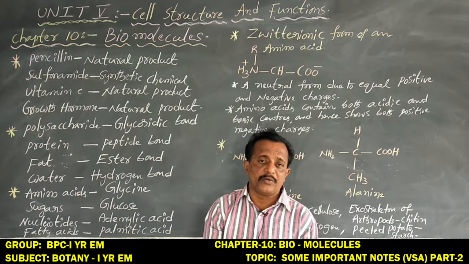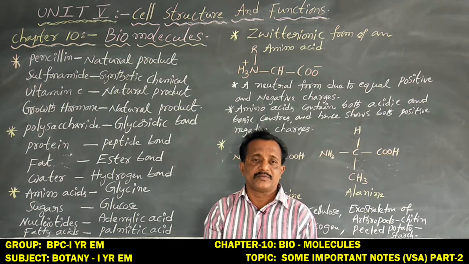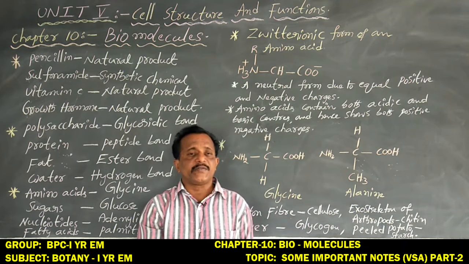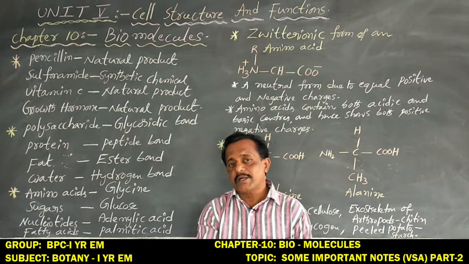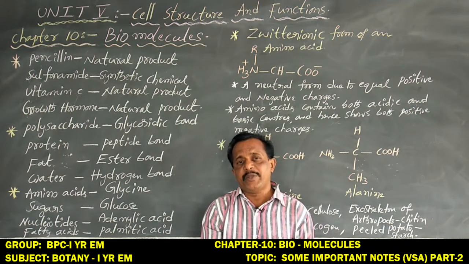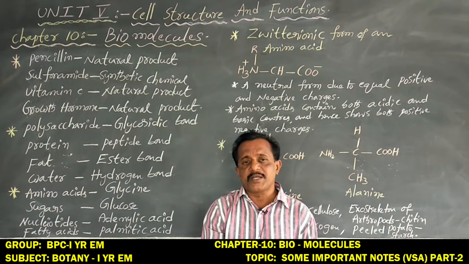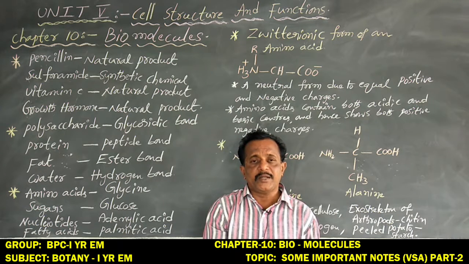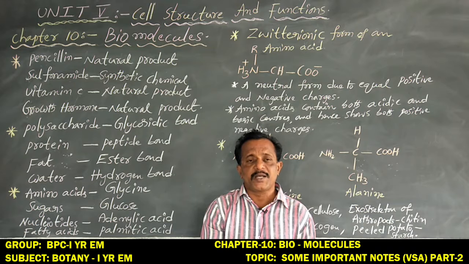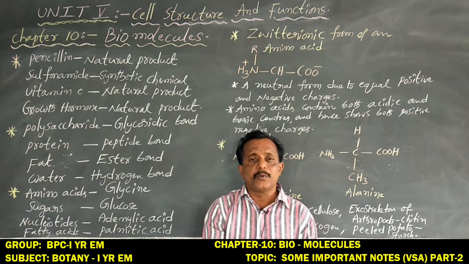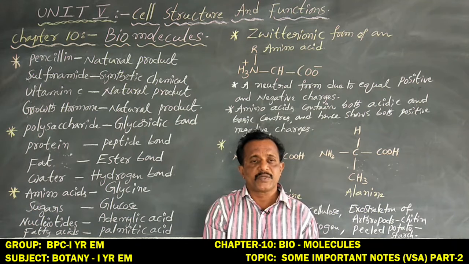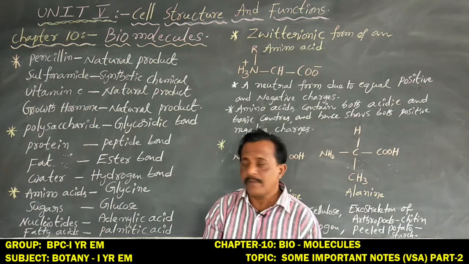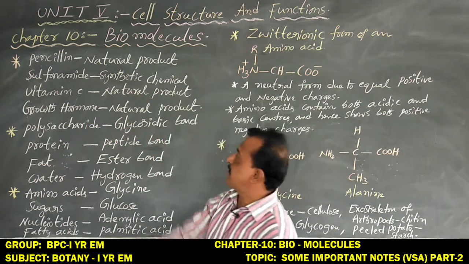This is a water soluble vitamin. Vitamins are mainly two kinds: one is water soluble vitamins, second one is fat soluble vitamins. Water soluble vitamins are vitamin B and vitamin C. Fat soluble vitamins are vitamin A, vitamin D, vitamin E, vitamin K. Here the water soluble vitamin, vitamin C, is available in rich content in citrus fruits, especially lemon fruits, orange fruits and also mainly amla fruit. So vitamin C is a natural product.